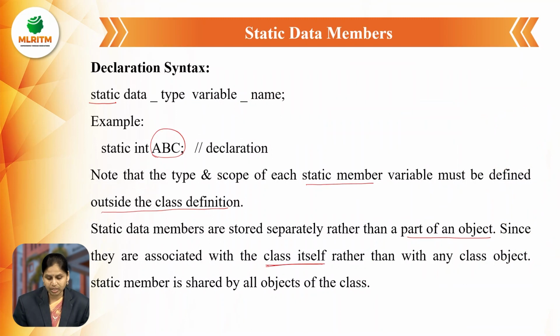Static data members are stored separately rather than as a part of an object, since they are associated with the class itself rather than with any class object. So a static member is shared by all the objects of the class.